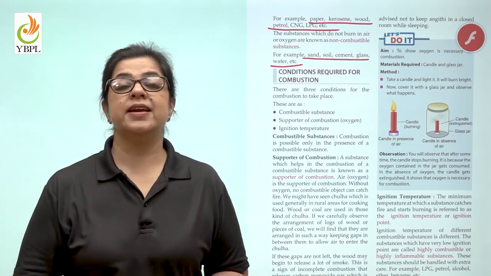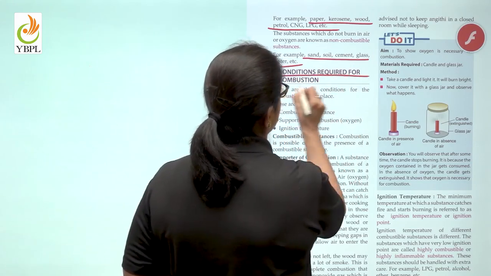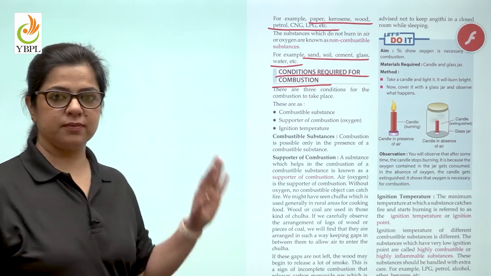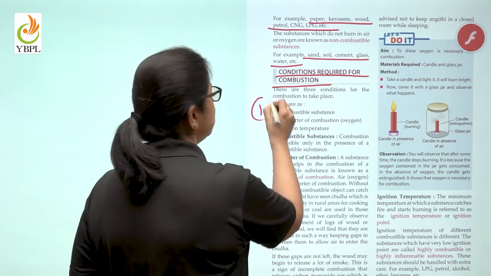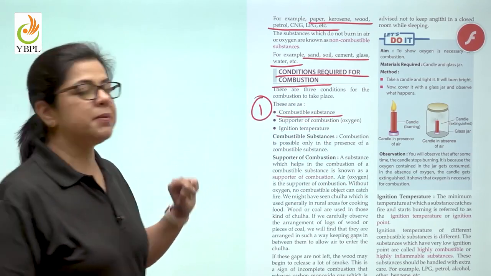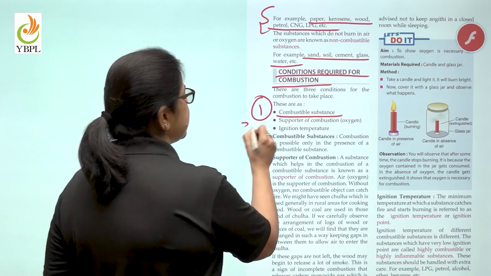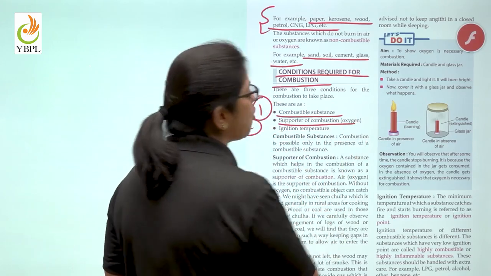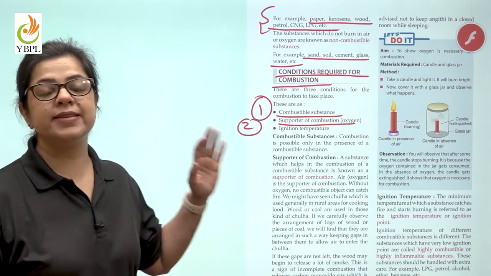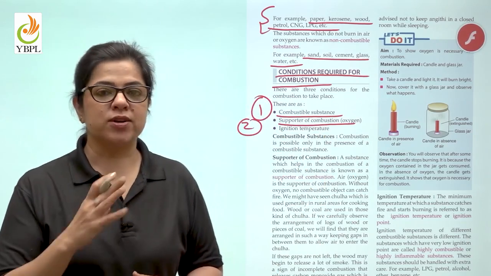So once again, coming to the conditions required for combustion. The first condition we know is the presence of a combustible substance. What are combustible substances? Which we have just discussed. Second is the supporter of combustion. Air is the supporter of combustion. And what exactly in air? Oxygen.